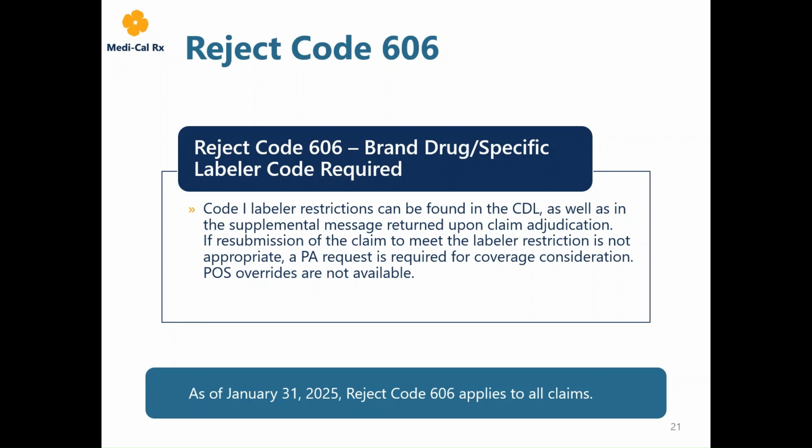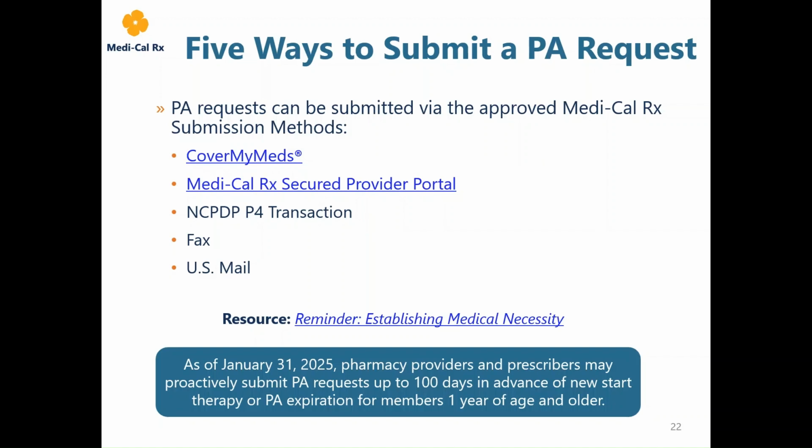Next, let's discuss how to submit PAs to Medi-Cal Rx. PA requests can be submitted via the approved Medi-Cal Rx submission methods: CoverMyMeds, Medi-Cal Rx Secured Provider Portal, NCPDP P4 Transaction, fax, and US mail. As discussed previously, pharmacy providers and prescribers can submit PA requests in advance for members 1 year of age and older. Due to potential rapid changes in an infant's health status, PA requests for children younger than 1 year of age should be submitted with the prescription.